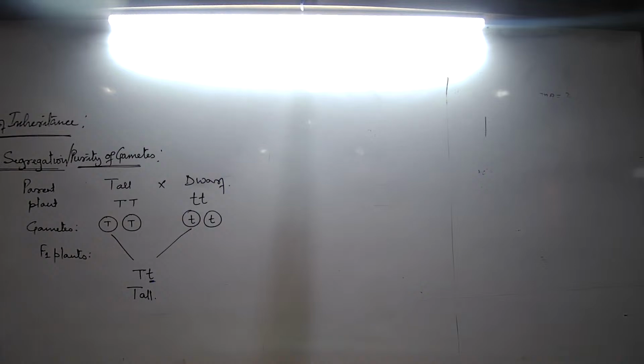Now, in this also, first of all you write till here. Your first part will be exactly the same, and then we are going to continue. Again, what are we doing to explain this law? We take the parent plants. When these two contrasting plants are crossed, the gametes are the same and the F1 generation is the same. To understand the second law, the F1 generation plants have to be crossed again. So complete till here fast.